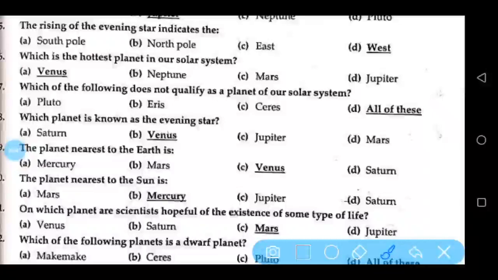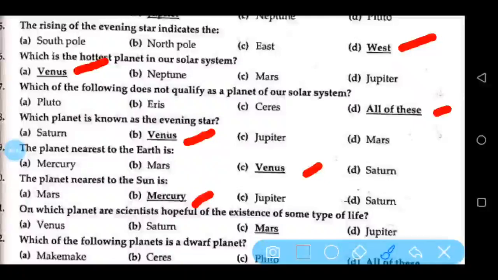The rising of the evening star indicates the west. Which is the hottest planet in our solar system? Venus. Which of the following does not qualify as a planet of our solar system? All of these. Which planet is known as the evening star? Venus. The planet nearest to the Earth is Venus. The planet nearest to the Sun is Mercury.